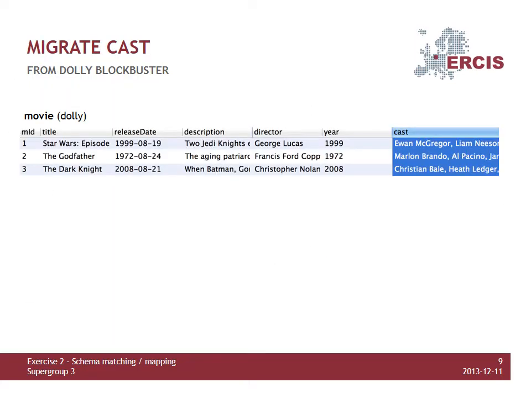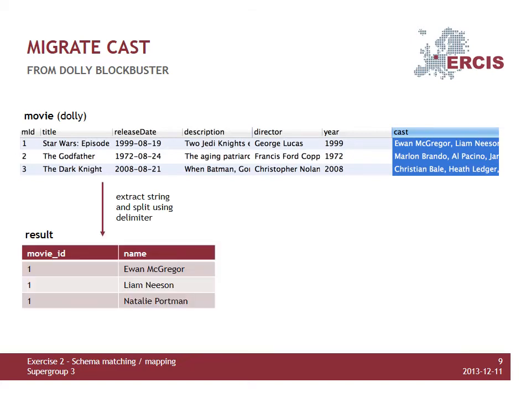Next, we wanted to create actual person records from the cast attribute of the Dolly Blockbuster movies. After we got the actual movie ID, we split the string cast with a delimiter, comma with space. As a result, we have an array of strings. Then we can generate new output rows by cloning the input row for each element of the array and replace the cast field with the person's name. Additionally, we have to skip the processing of the input row. As a result, we have an output row for each member of the cast with a single name in the cast field.